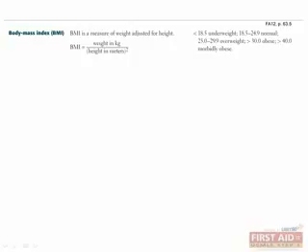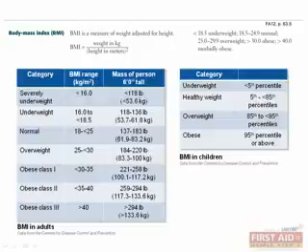Body mass index, or BMI, is simply a measure of weight that is adjusted for height. BMI is calculated as the patient's weight in kilograms divided by their height in meters squared. In adults, a person with a BMI over 25 is overweight, and a BMI over 40 is classified as morbidly obese.